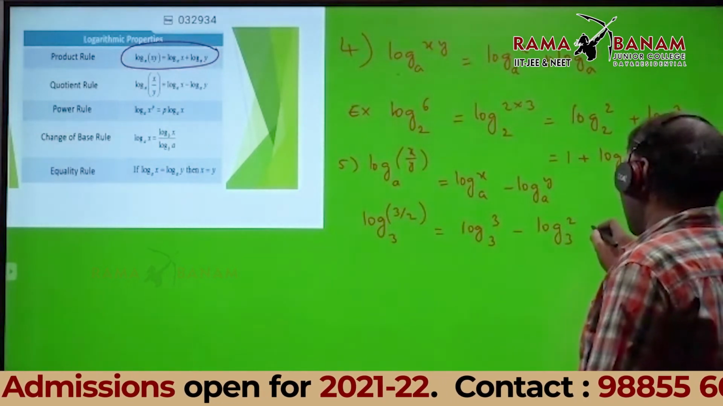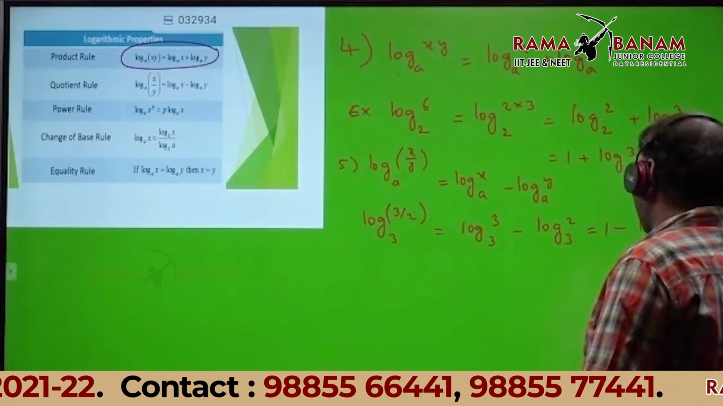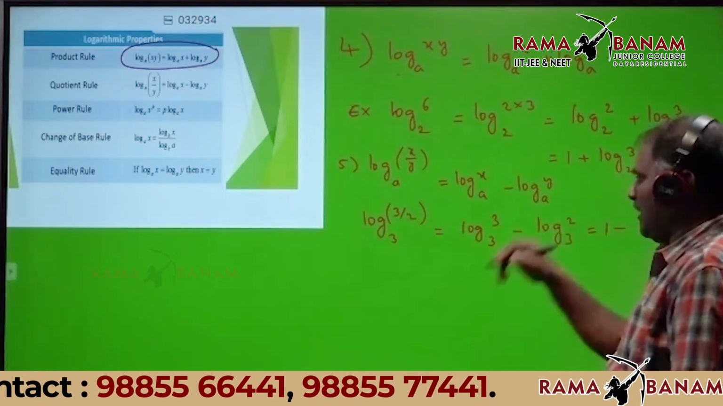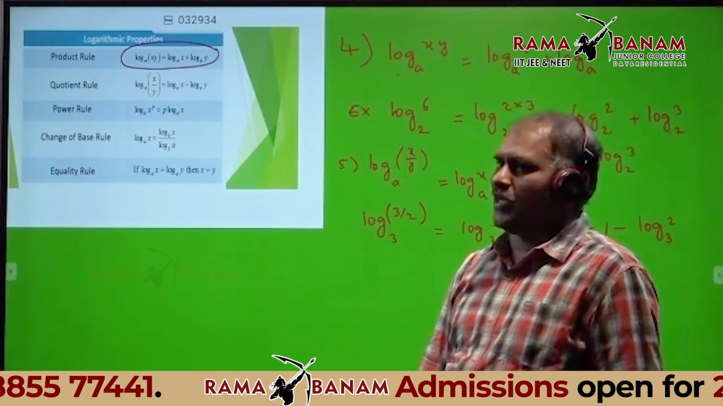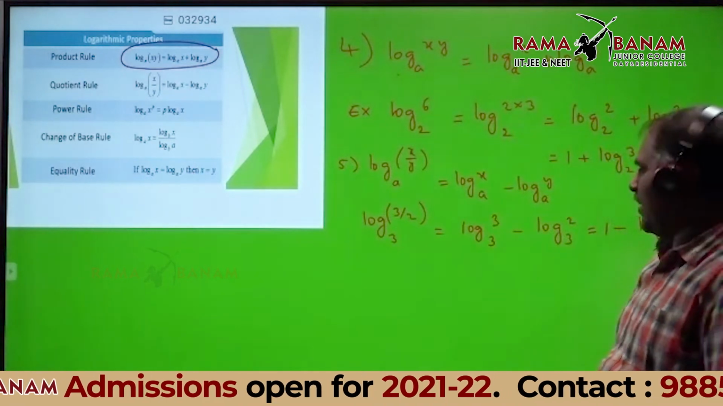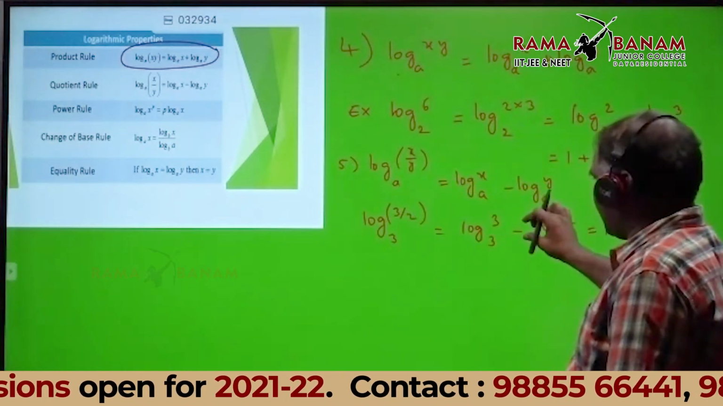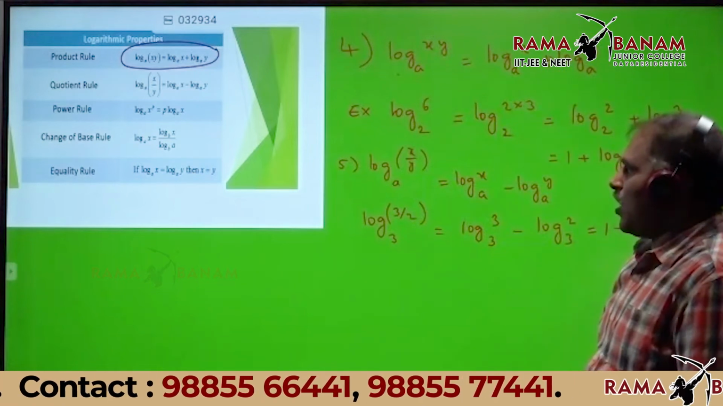Very good. That is equal to 1 minus logarithm of 2 base 3. Therefore, log x by y will be log x minus log y. Division is there, getting negative. Multiplication is there, getting positive.